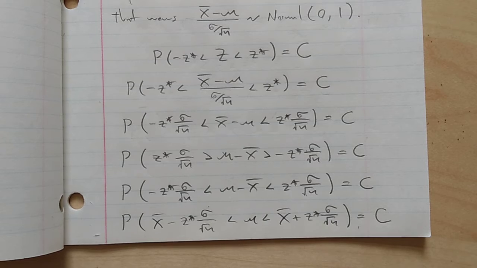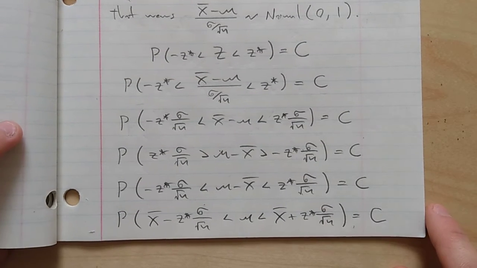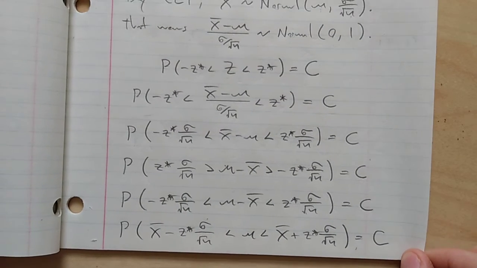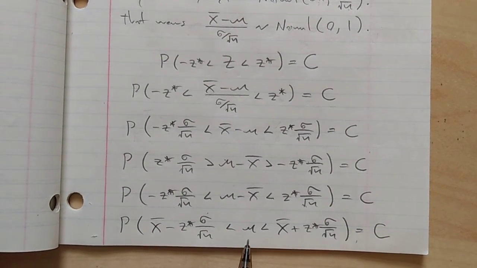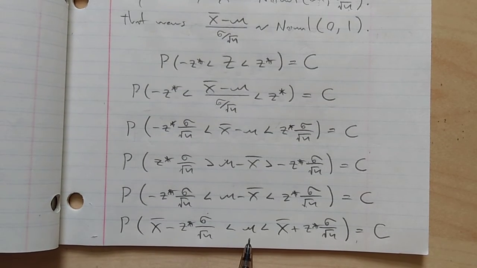Okay, so finally we've arrived where we wanted to be. What do we have? We have probabilistic bounds on where mu is. That's the idea.